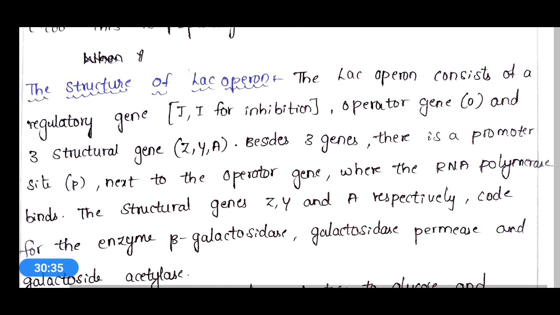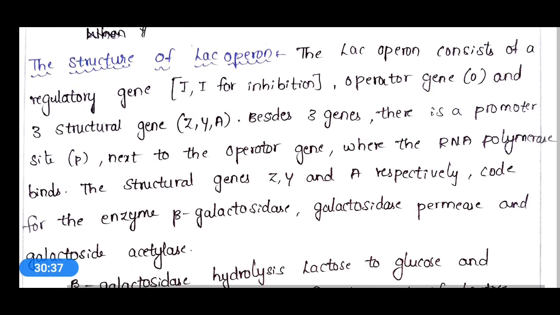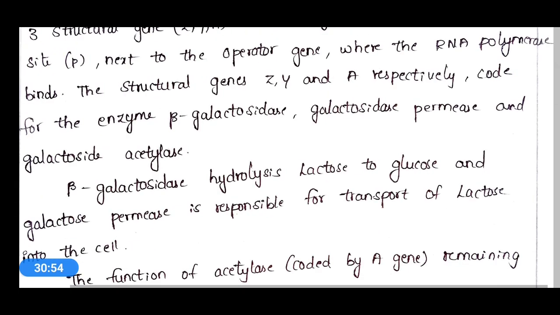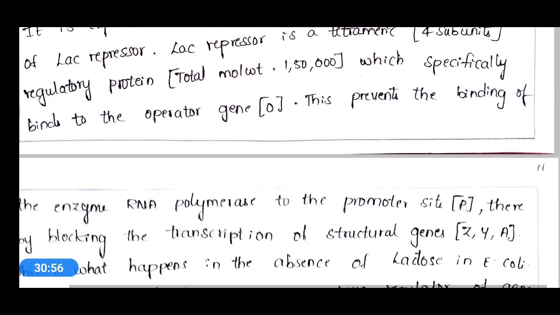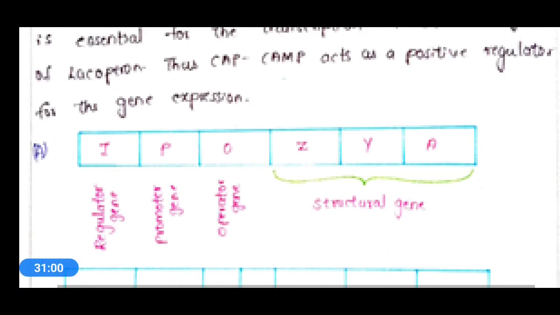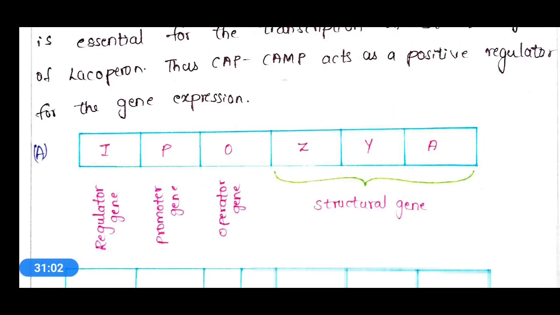Okay, the structure of the lac operon consists of a regulatory gene I for inhibition, operator gene O, and three structural genes Z, Y, and A. If you see this diagram, you can have a better idea about this lac operon.